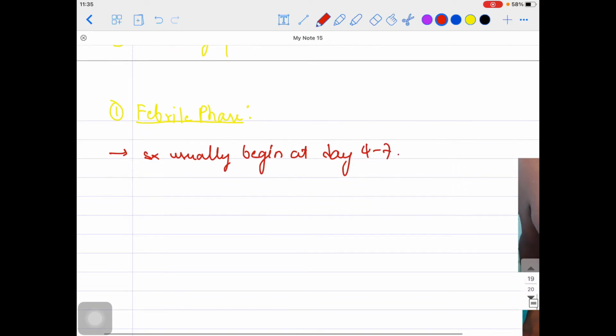Fine. Now there could be the fever, as the name suggests over here. You can see over here that there could be fever, guys. There could be fever over there, as there is a febrile phase.